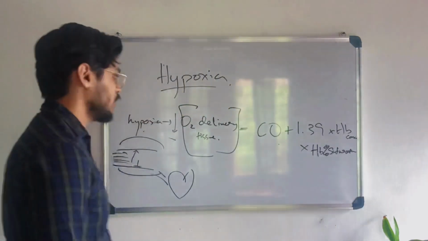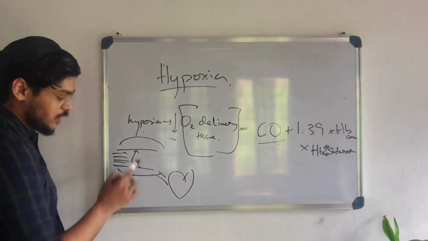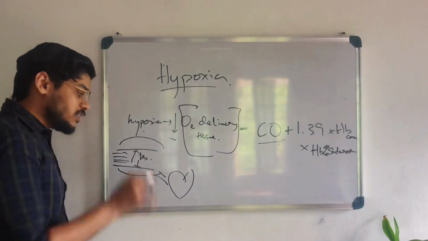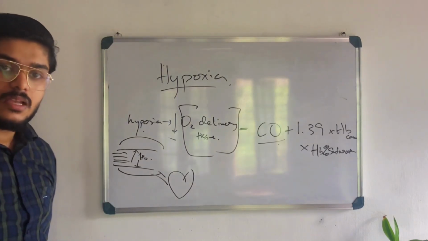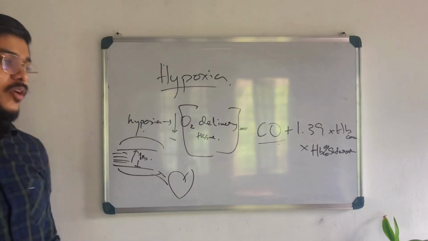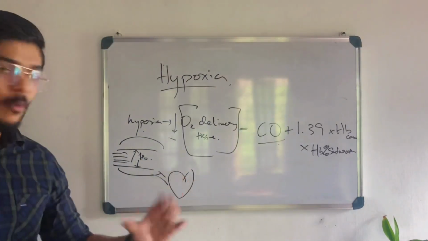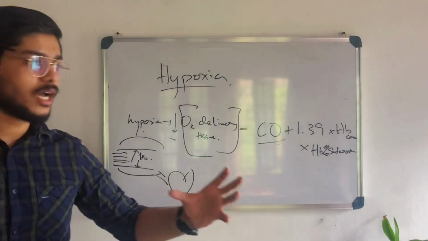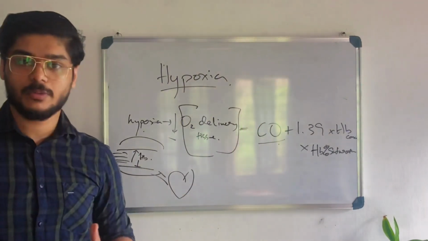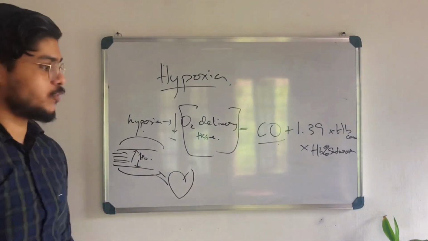That means maybe blood is there, cardiac output is there, hemoglobin is also there, but this hemoglobin is not bound with oxygen. Why is it not bound? Maybe hemoglobin is bound with carbon monoxide. If carbon monoxide poisoning is there, there is a competition between carbon monoxide and oxygen to bind with hemoglobin. There are two candidates and hemoglobin has to choose between carbon monoxide and oxygen.